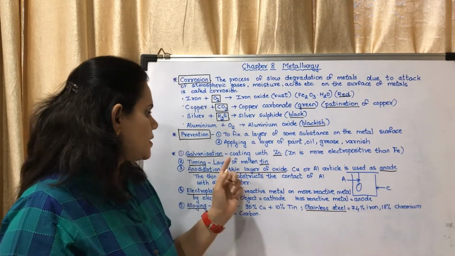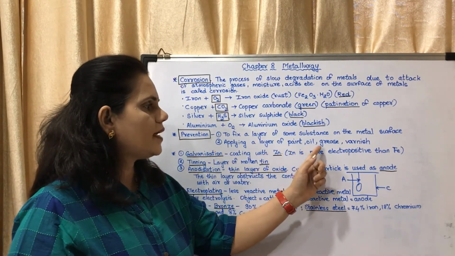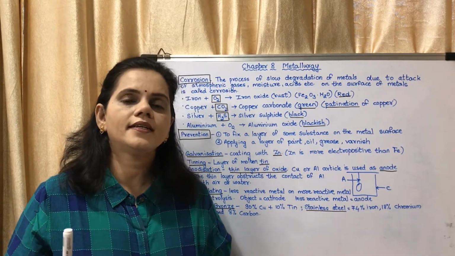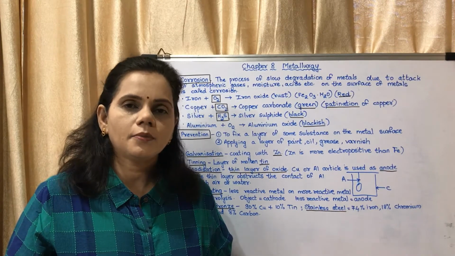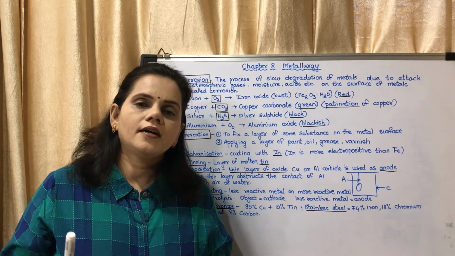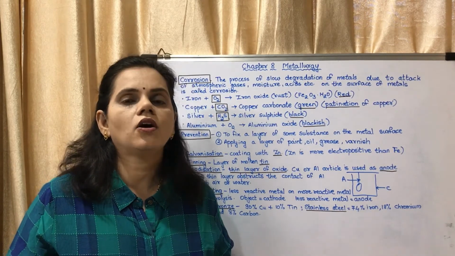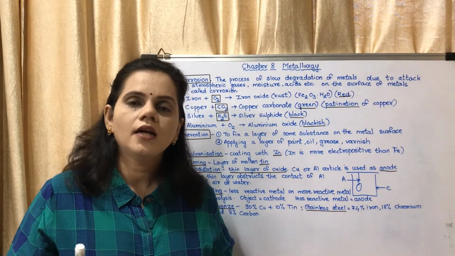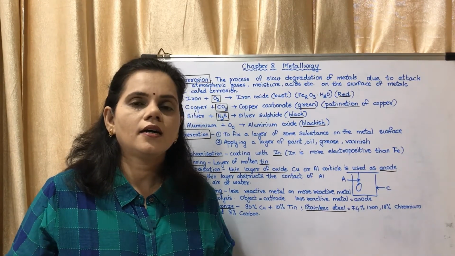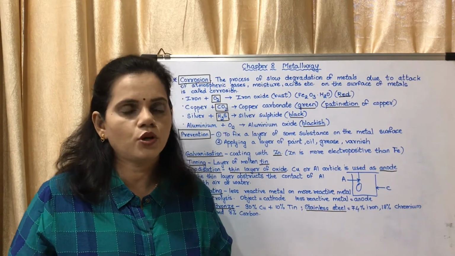Second is by applying a layer of paint, oil, grease or varnish. This is also to prevent its contact with the moisture and gases in the atmosphere. So basically the principle is to prevent the metal from coming in contact with moisture and other gases or acids in the atmosphere.